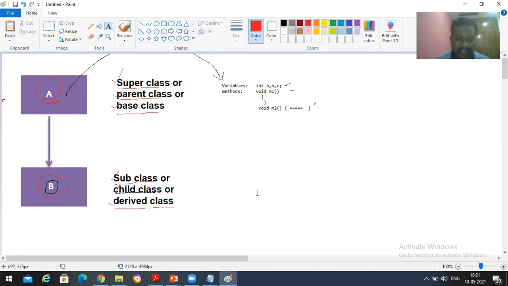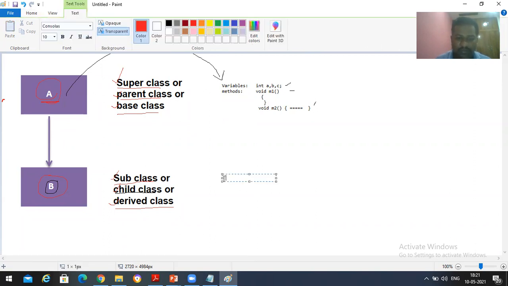Now in B, I'm going to take some other variables like int x, y, z, and then some other methods, void m3, some logic inside braces, and void m4.